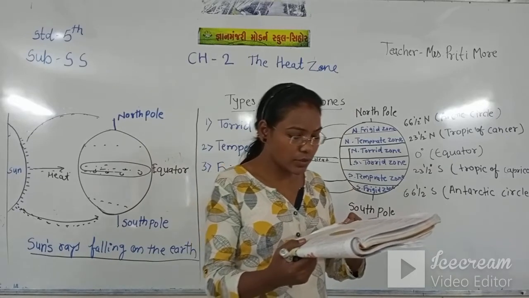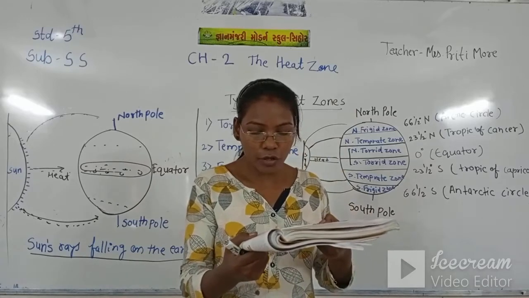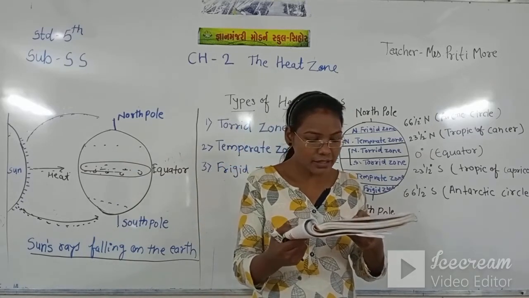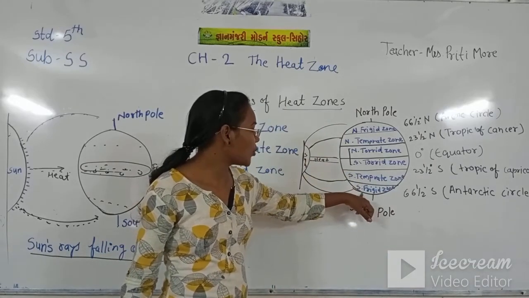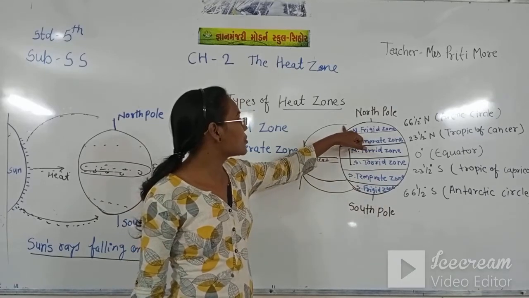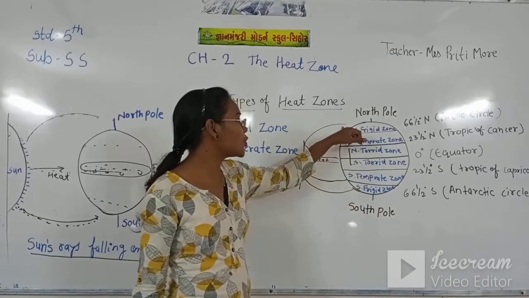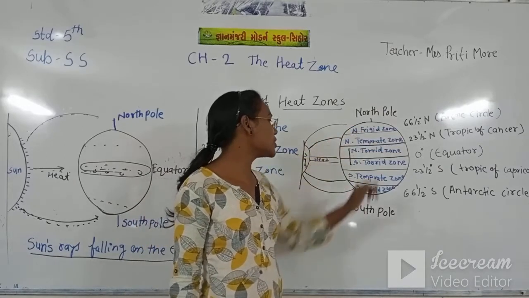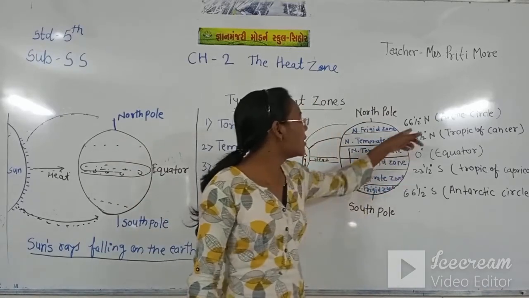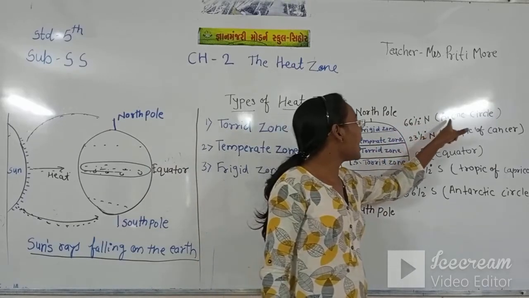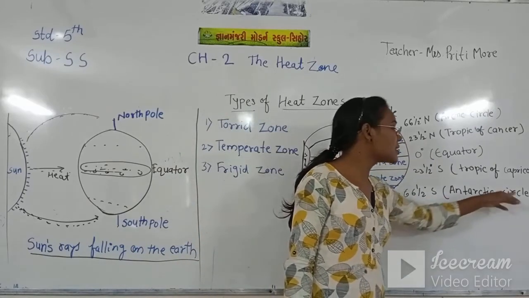Now the frigid zone. The frigid zone lies between the Arctic Circle and the North Pole, and the Antarctic Circle and the South Pole. You can see one frigid zone at the south end and one at the north side. This is the north frigid zone and this is the south frigid zone. The north frigid zone is called the Arctic Circle, and the south frigid zone is called the Antarctic Circle.